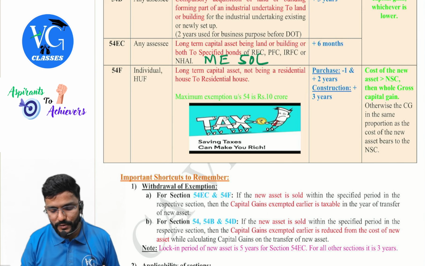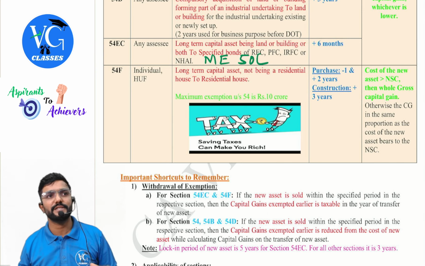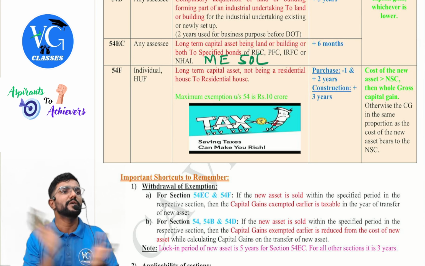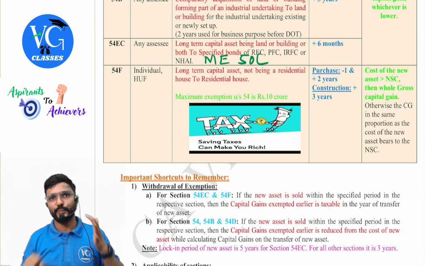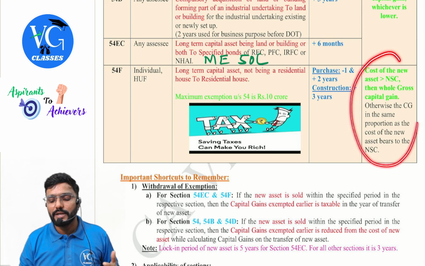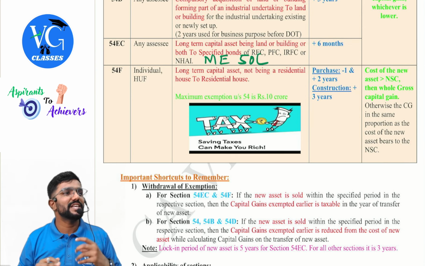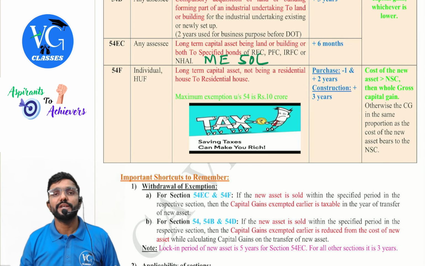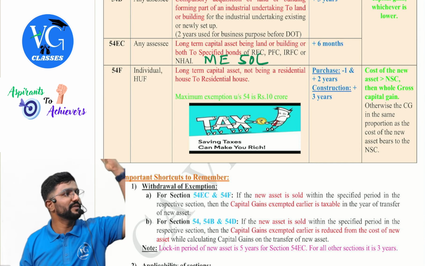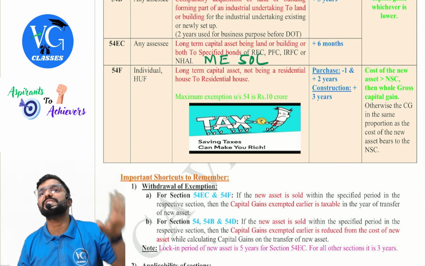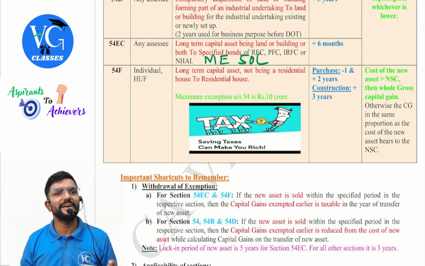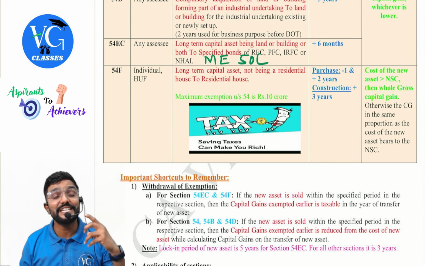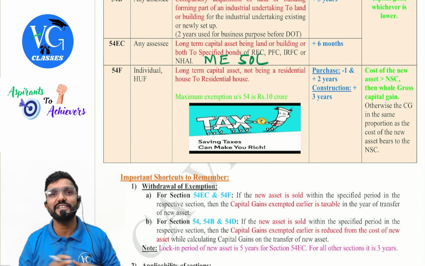Here also the maximum exemption is 10 crore. If the actual cost is more than 10 crore, we will restrict it to 10 crore. But here one twist is there. You have to compare the cost of new asset with net sale consideration, which is full value of sale consideration minus expenses on transfer. If the cost of new asset is more than net sale consideration, then the entire gross gain is exempt.